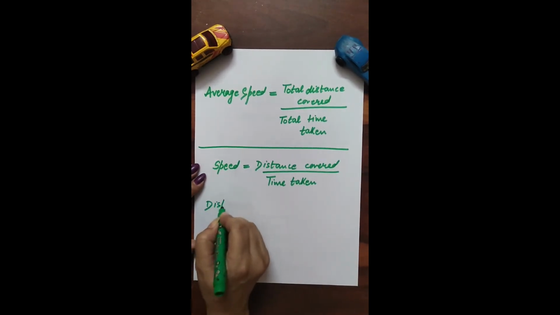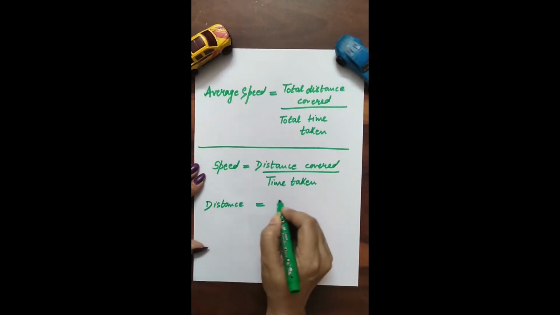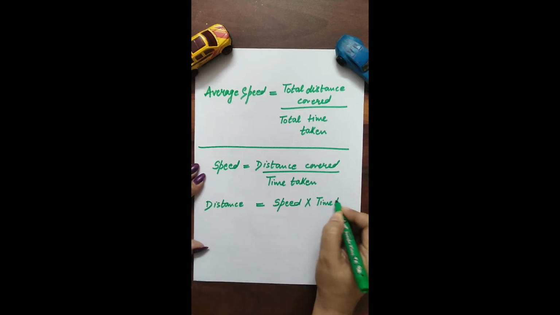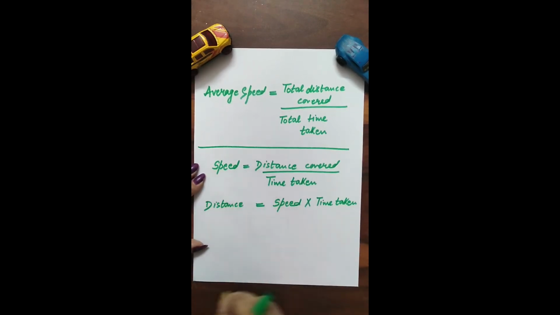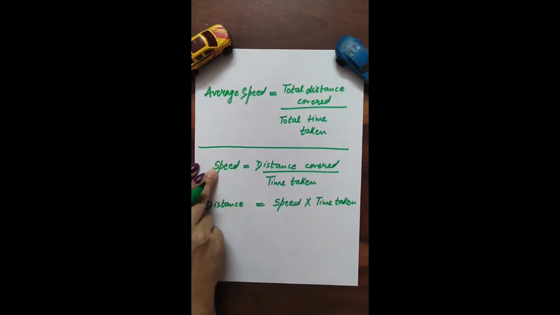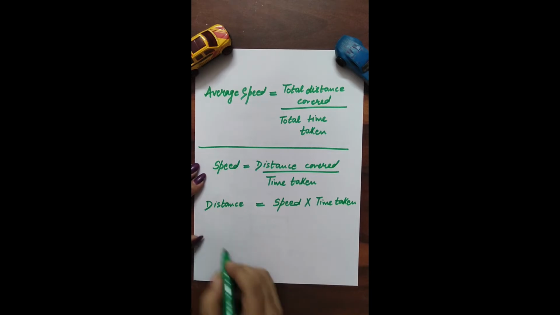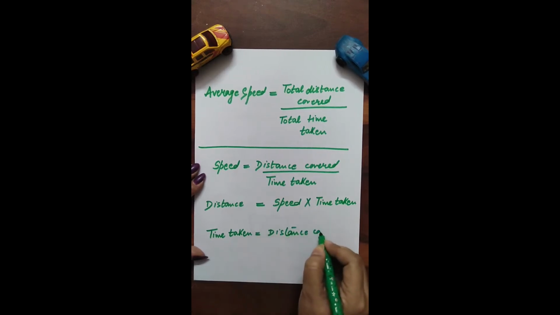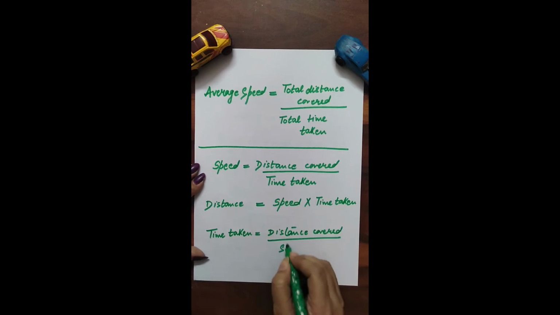So in that case, the distance traveled will be equivalent to speed into time taken. The third form of the relationship can be that distance covered is given to you, the speed of the moving vehicle is given to you, and you are supposed to calculate the time taken. So in that case, the time taken will be equivalent to distance traveled by an object divided by the speed.